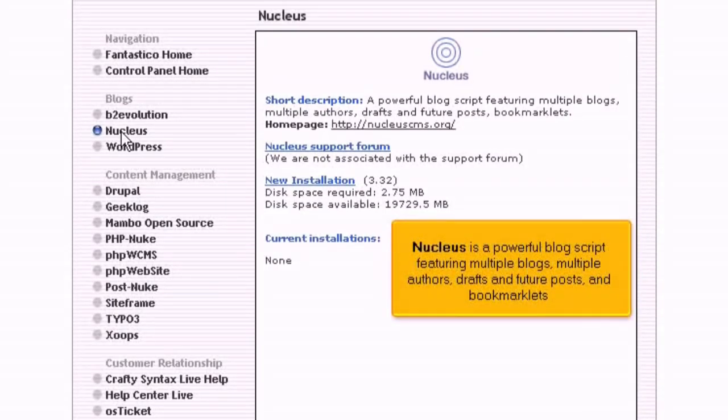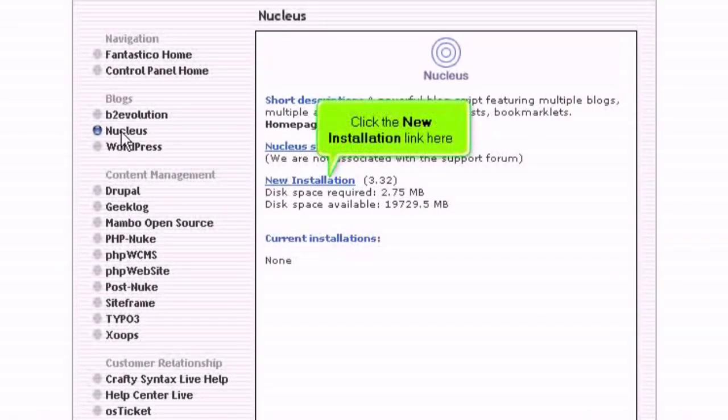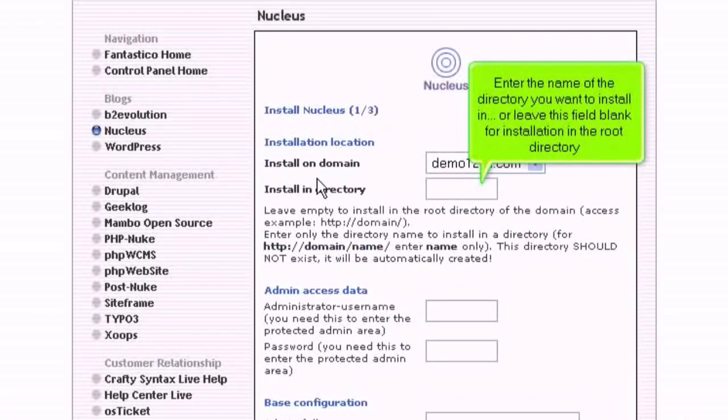Nucleus is a powerful blog script featuring multiple blogs, multiple authors, drafts and future posts, and bookmarklets. Click the New Installation link here. Enter the name of the directory you want to install in, or leave this field blank for installation in the root directory.